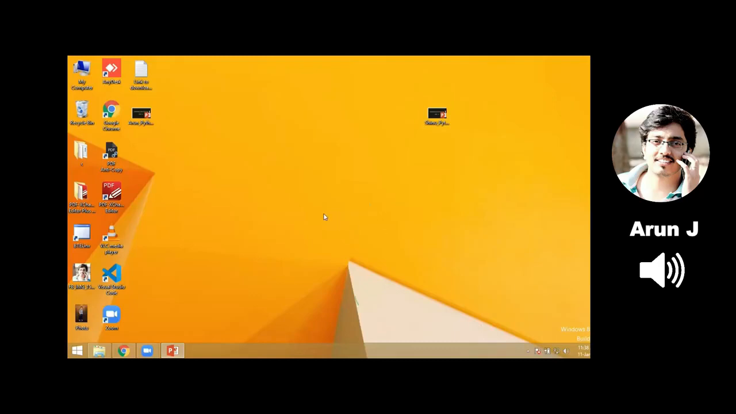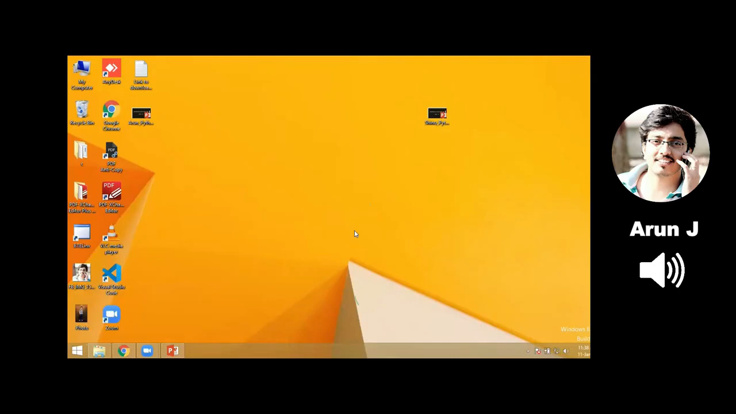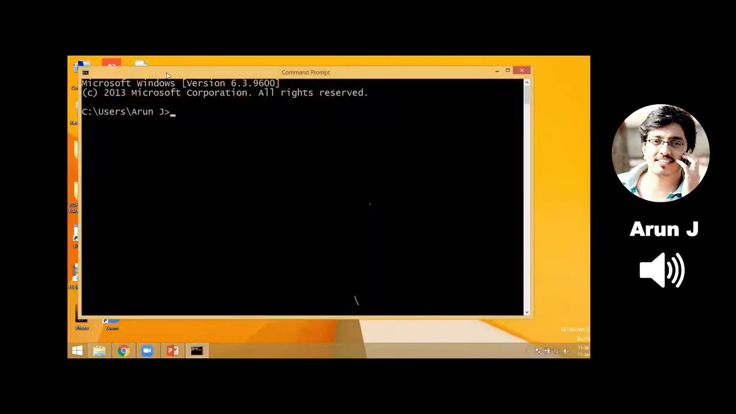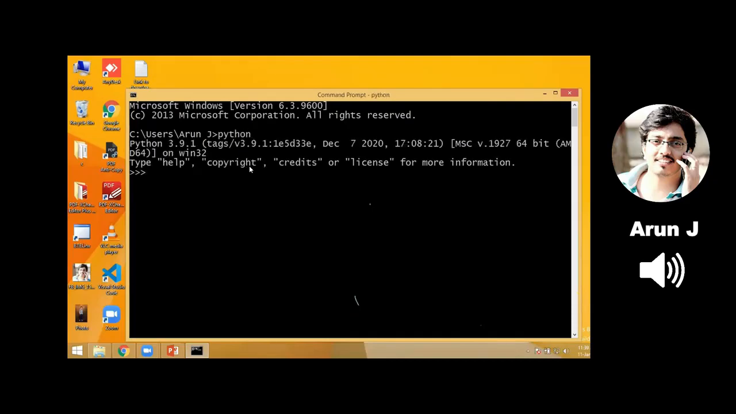Okay, I'm opening a command prompt. To open a command prompt, just go to search and type command prompt. Here we will get the command prompt. Click on this. To check, I am giving one simple command called python. Hit enter. See, Python 3.9.1 is installed on my PC successfully.